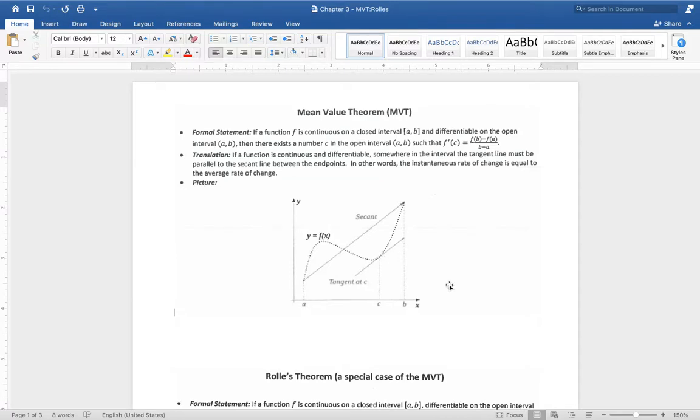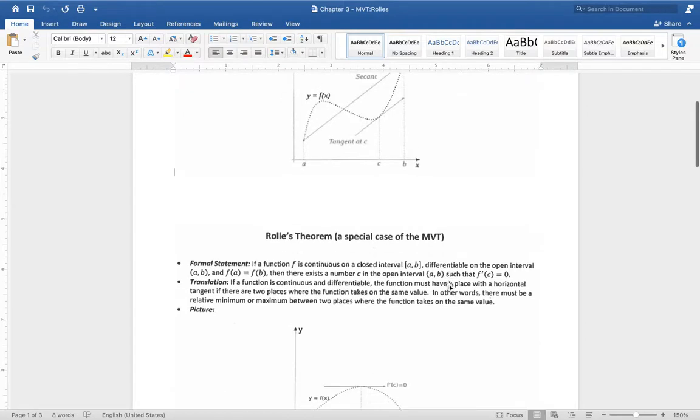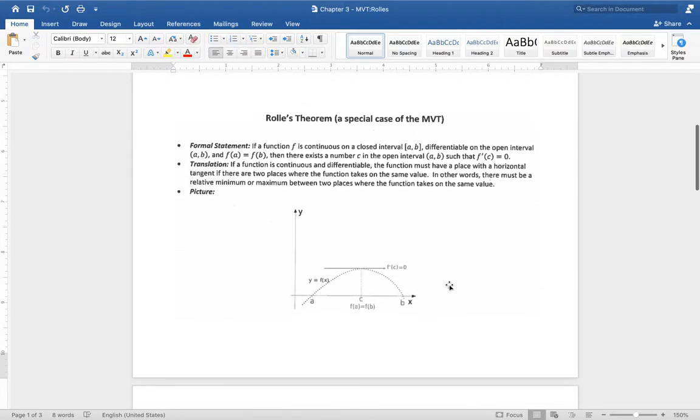So that's the mean value theorem. Rolle's theorem is actually the exact same thing. It's a special case. And to be perfectly honest, I used to make fun of this till I realized Rolle came up with this theorem before the mean value theorem was created. But it's the same thing, except we're saying if you have something that's continuous and differentiable, and you have 2 points at the same height, then there must be at least one point where the slope's 0.